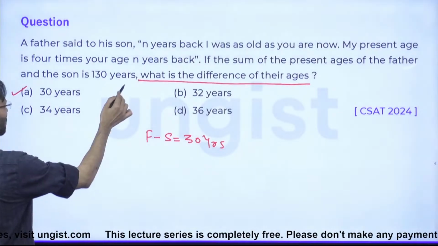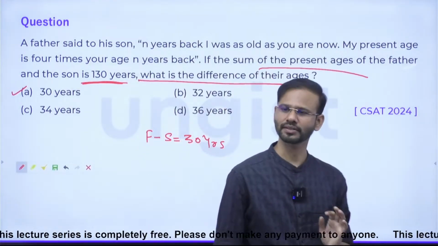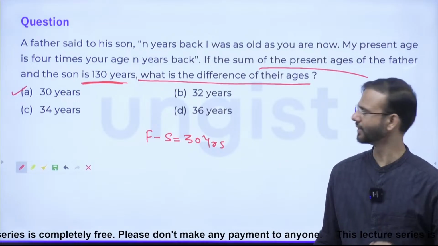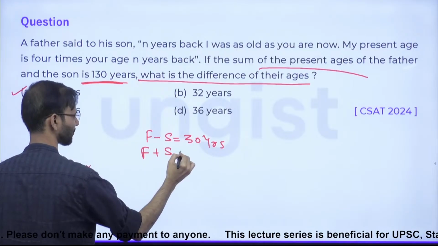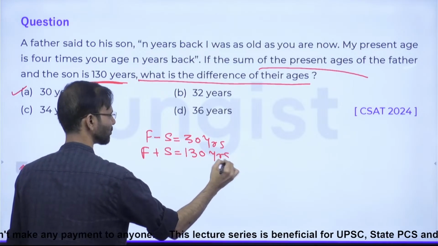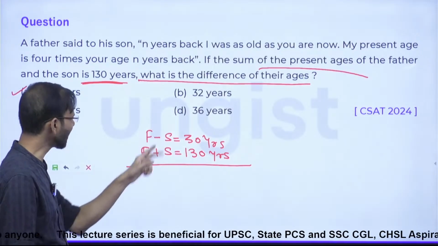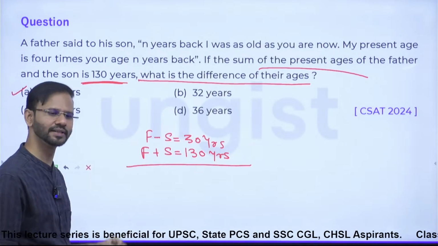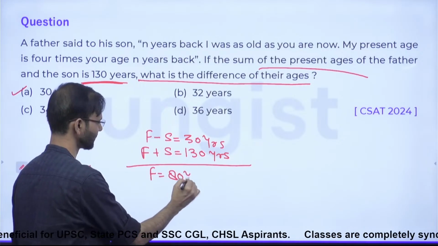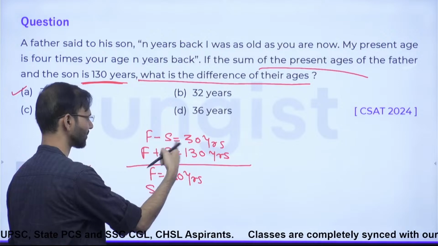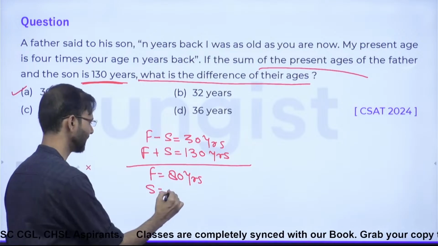Now one more thing the question is saying: the sum of their present ages is 130. It is written, right? So just use that. The sum of their present ages is 130. With the help of these two statements, guys, you can solve the value of f and s. Just add them, s has cancelled, 2f is equal to 160, then f is equal to 80. So father's present age is 80 years and son's present age will be what? 80 minus 30, it means 50 years. Right? 50 years.